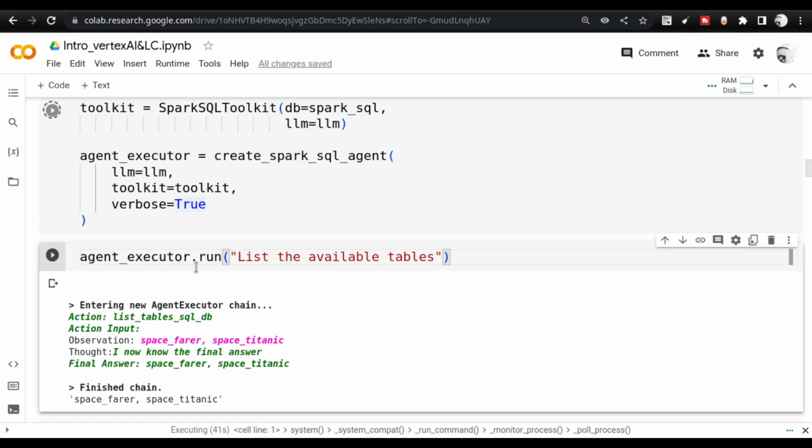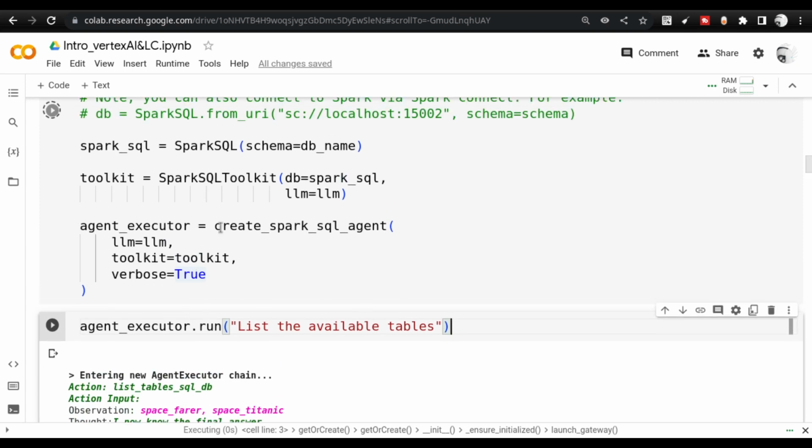I'm not writing PySpark commands here. This particular toolkit is actually a Spark SQL agent.